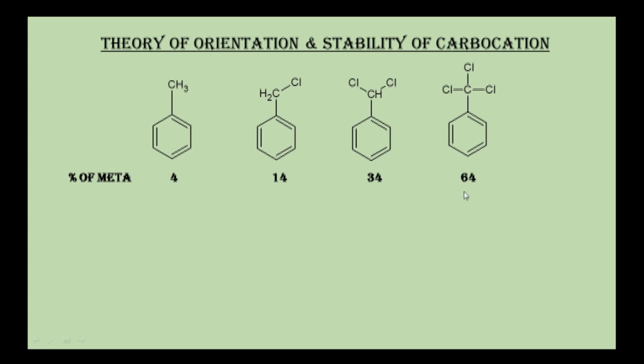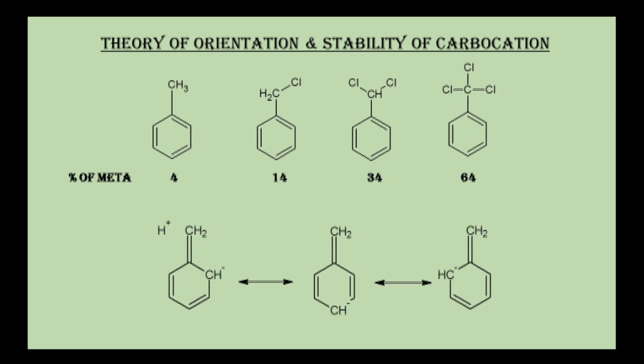Okay, the orienting influence of alkyl group should therefore be entirely due to inductive effect. It means the activating effect of an alkyl group should also be in the same order, but in a number of cases the order is found to be reverse.